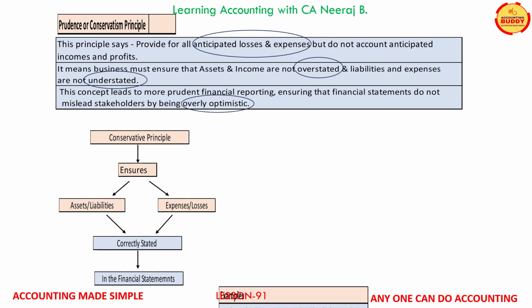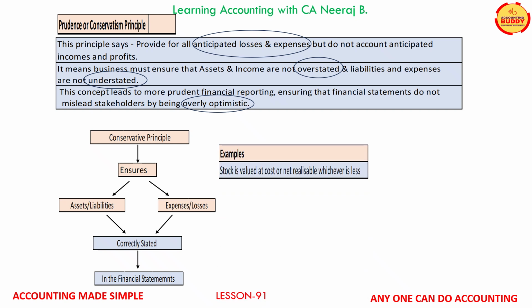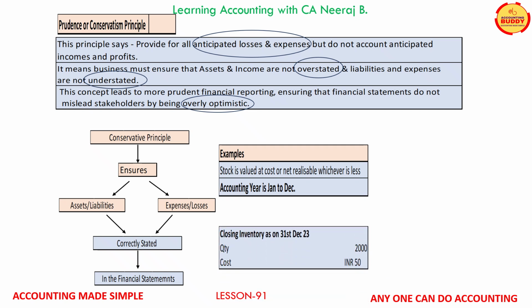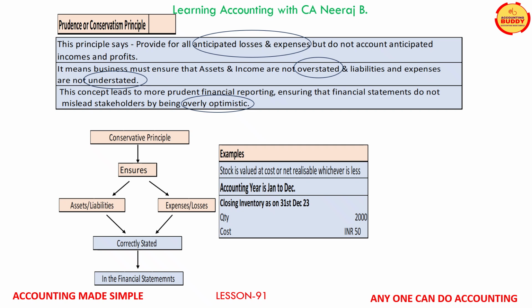Let us take an example. We have learned that stock is valued at cost or net realizable value, whichever is less. Now, if the accounting year is Jan to December and the closing inventory as on the last day, that is 31st December 2023 of the accounting period is 2000 quantity and the cost per item is 50.